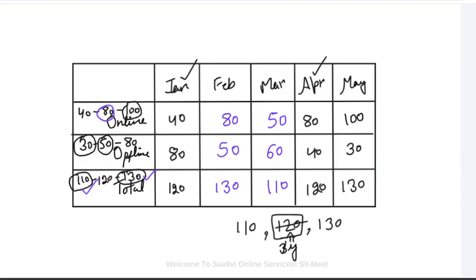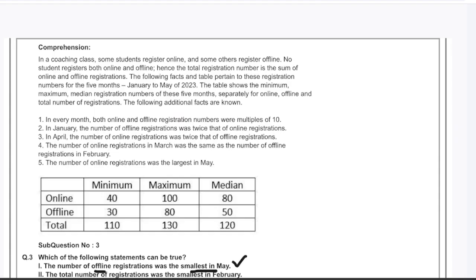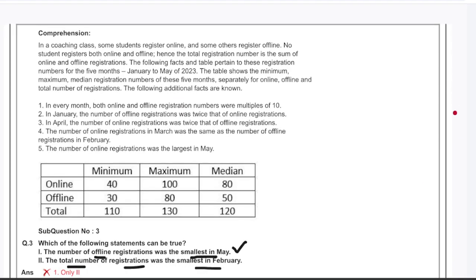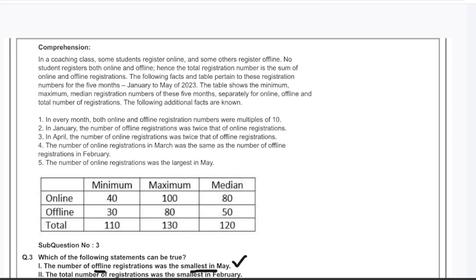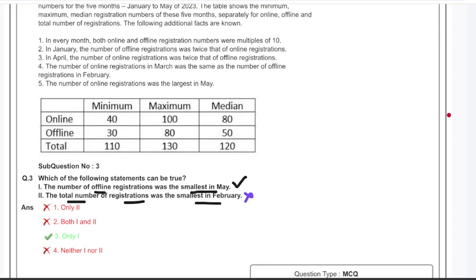Now let's go back to the question and solve it. The second part said the total number of registrations was the smallest in February. But if we see, February is 130, that is not the smallest. So that information is not right. So this is not right. The answer we should have is only one.